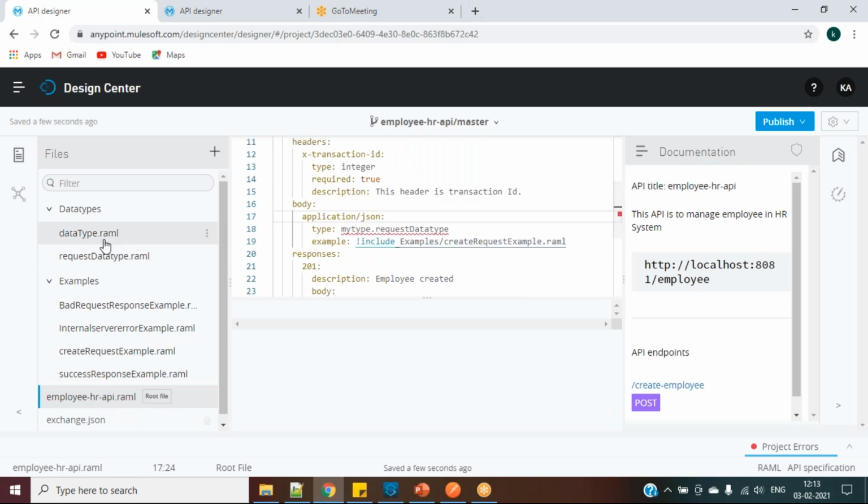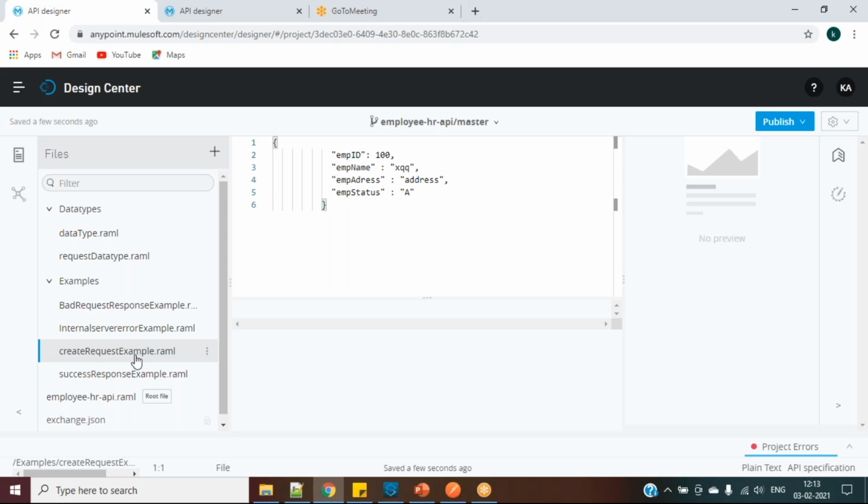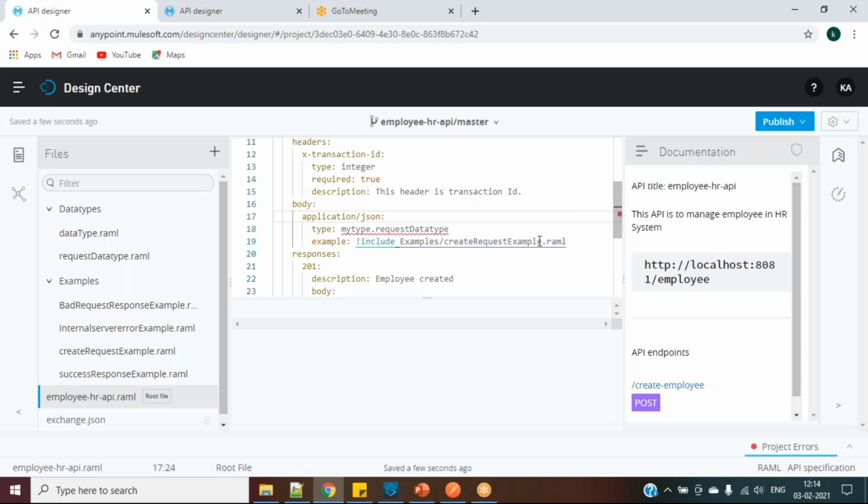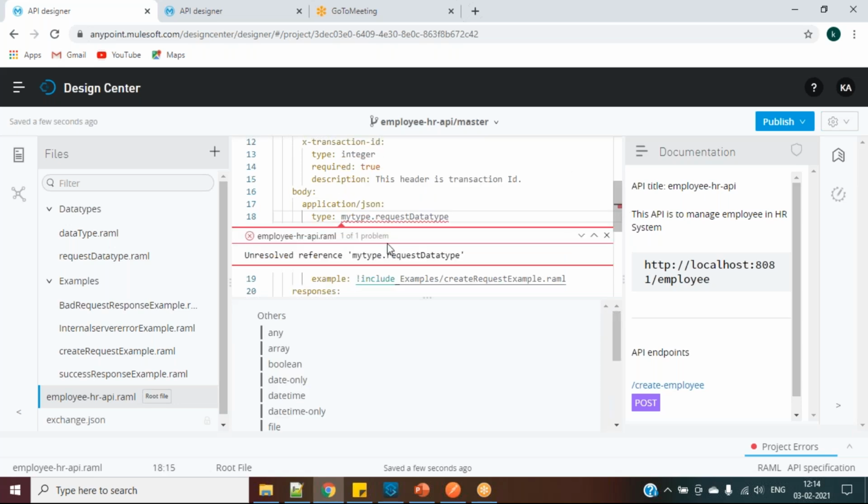And in my example, here also d. Status, EMP address, EMP name, EMP ID. My type dot request data type. Dot, it should not have a dot here. It should be the same thing.